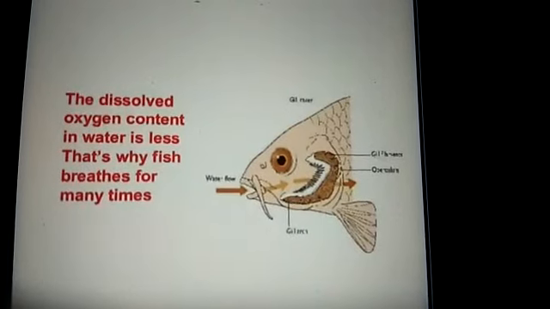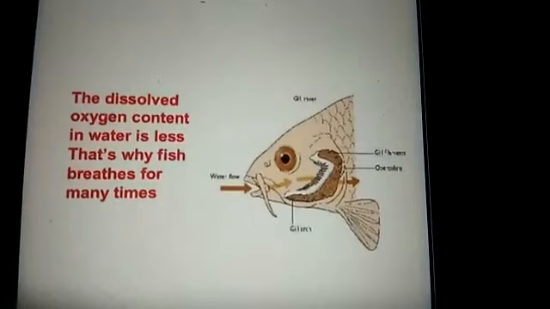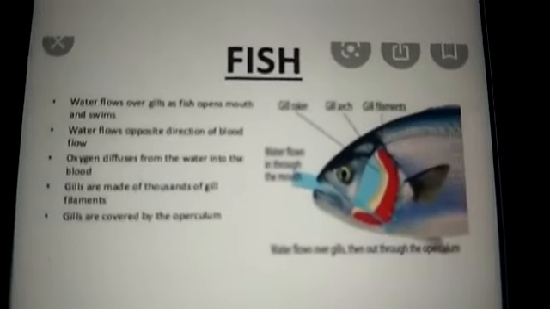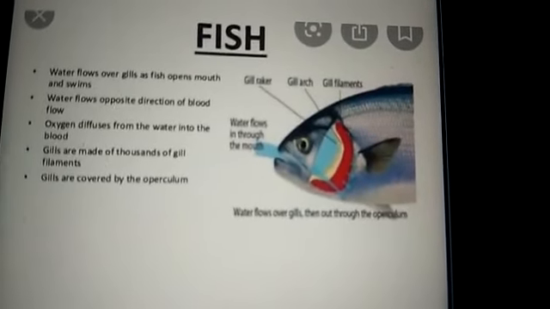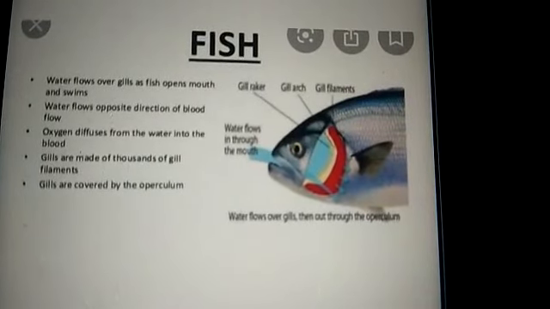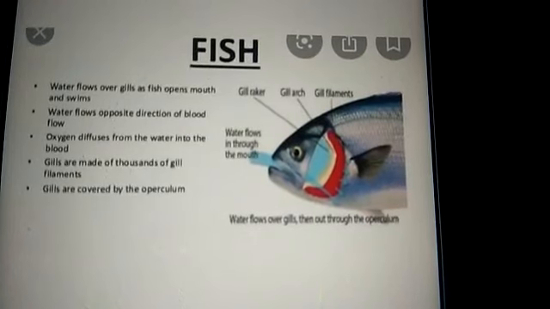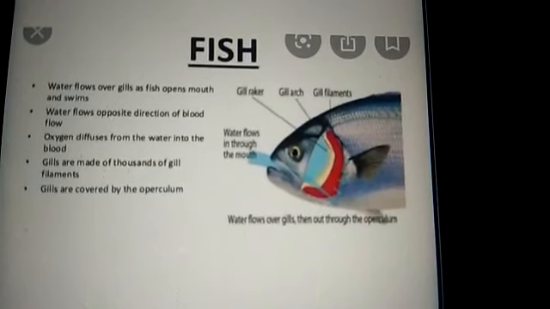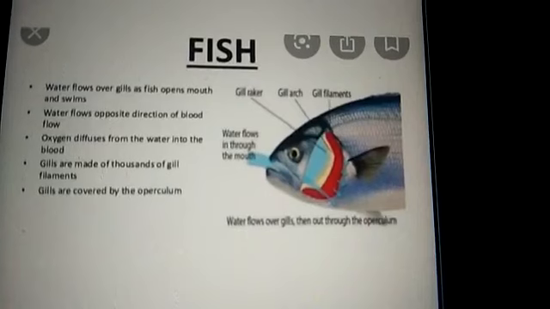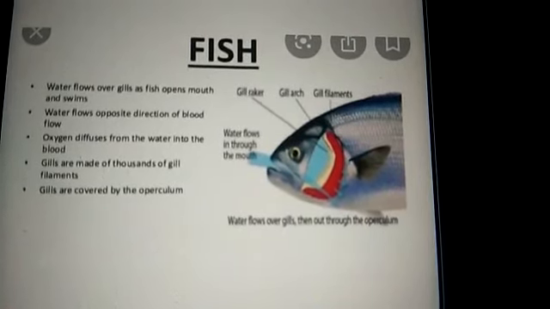The fishes respire through the organ that is called gills. Now let us see how the fishes take in the oxygen that is present in water. When the fish opens its mouth, the water containing oxygen moves through the mouth and passes over the gills. The gills have a rich supply of blood, so the oxygen diffuses into the blood.